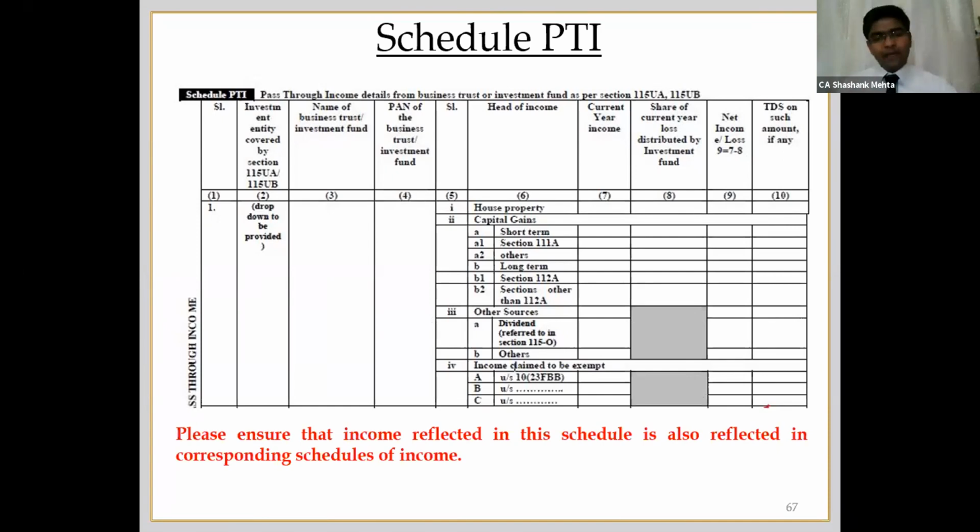Same way for capital gains, there is a separate line item where you have to specify that this is your pass-through income or loss. So just filling up this schedule is not sufficient. You will have to fill up the corresponding schedule. Please remember, otherwise your income will not be reported in the schedule TI, total income.